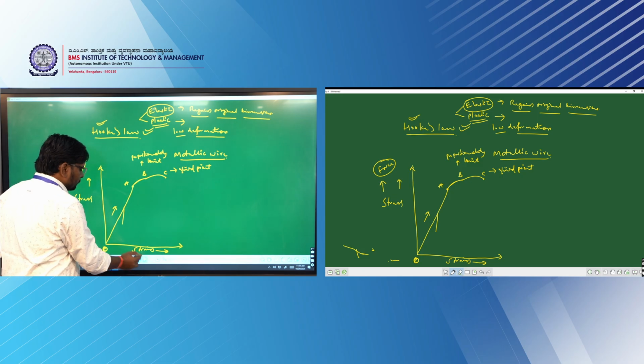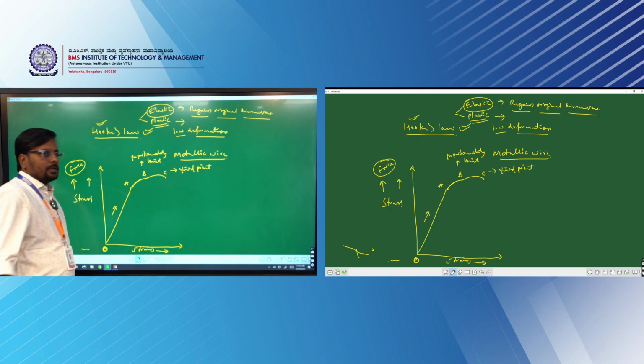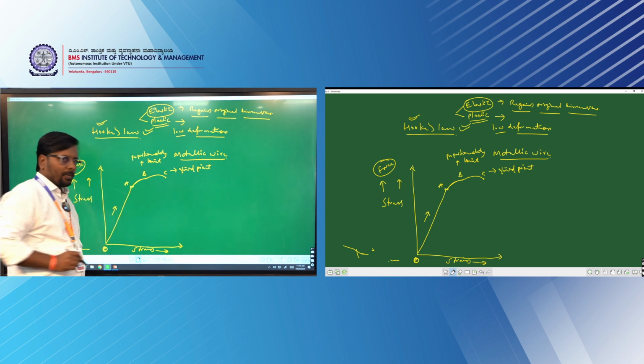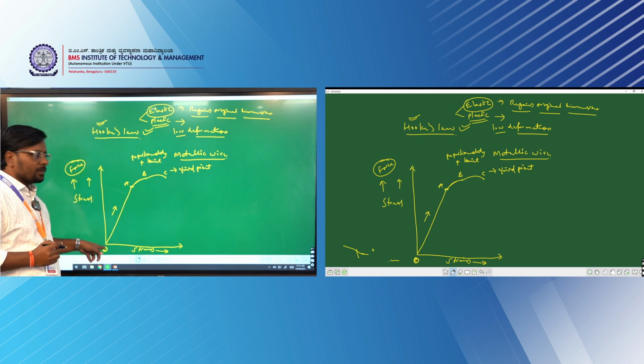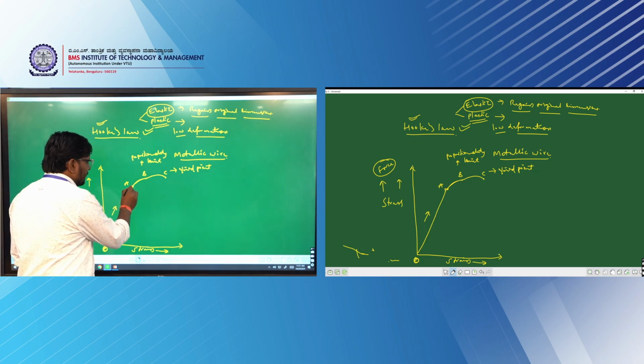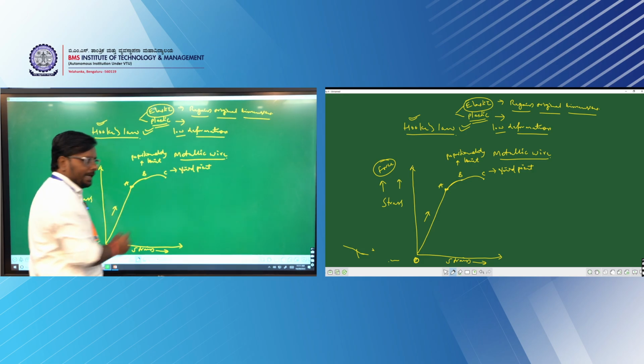If I remove the applied stress, what happens? The body is going to regain its original shape or size. So we can call it elastic behavior up to points A and B here. Now next, if I further increase the stress, it will go to the yield point.